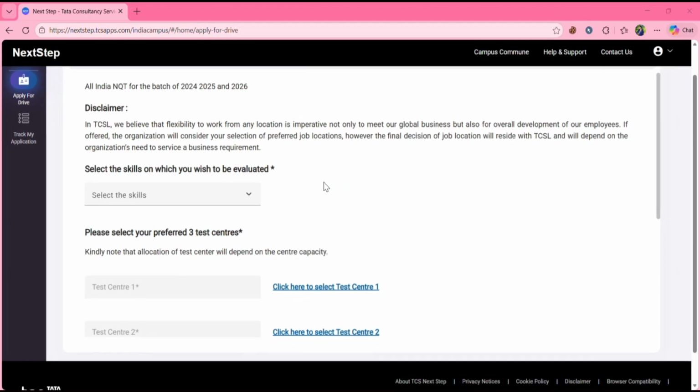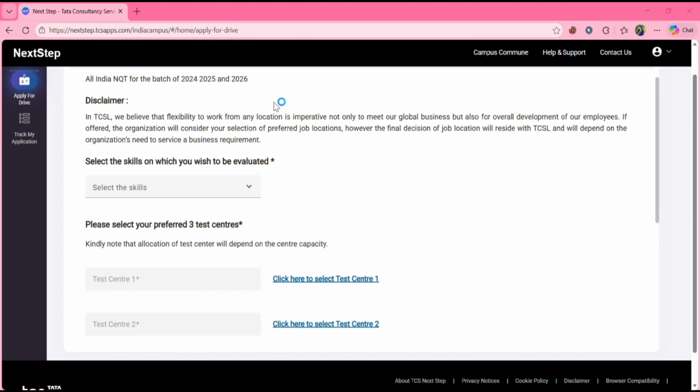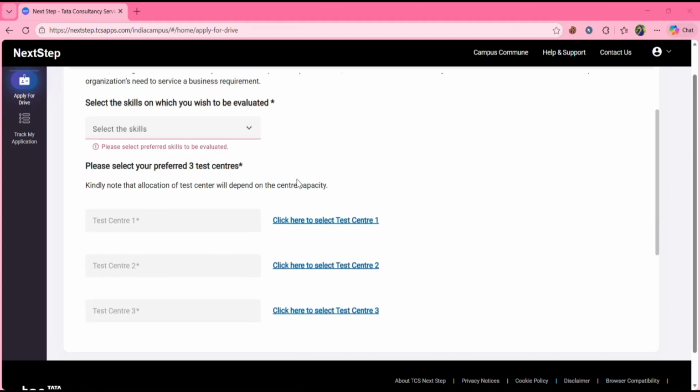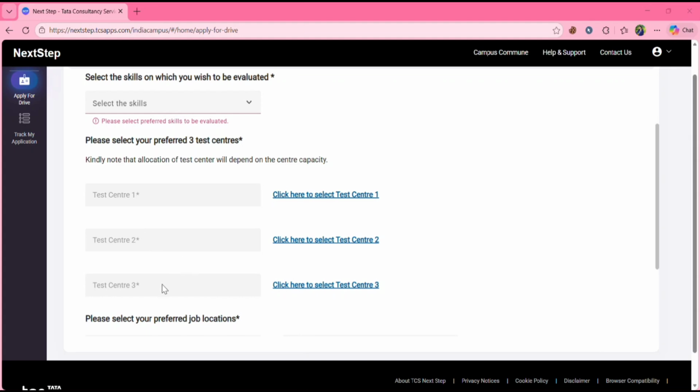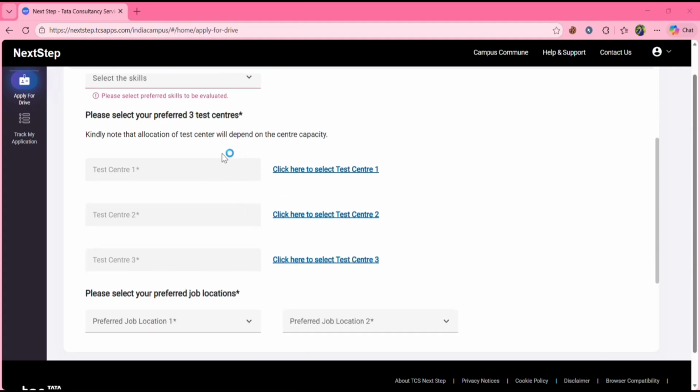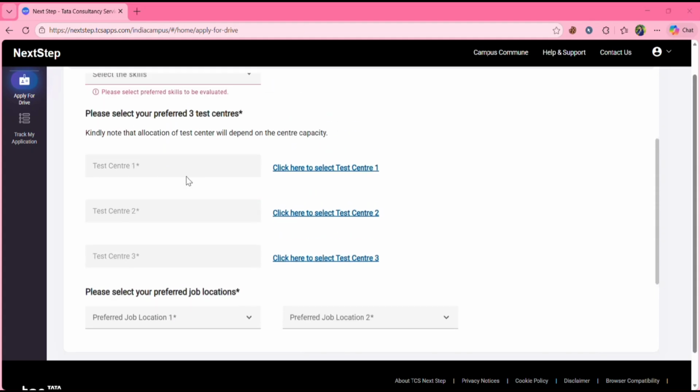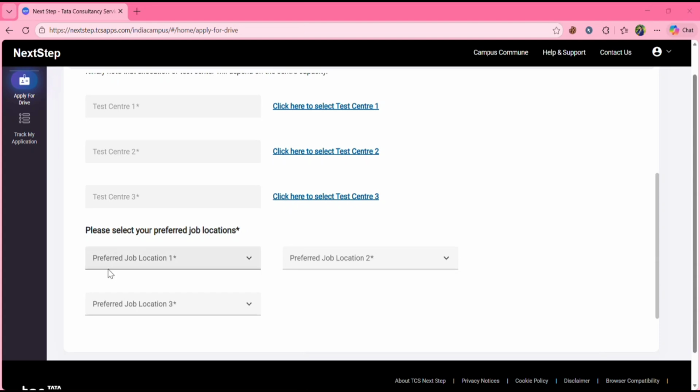So here you can fill the details. From here you can select the skills, and then you need to select your test center 1, test center 2 and 3. So select it wisely, whichever will be easy for you. You need to give first preference to that, and then you need to select preferred job locations 1, 2, 3.